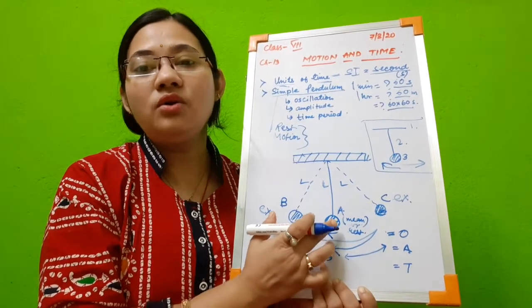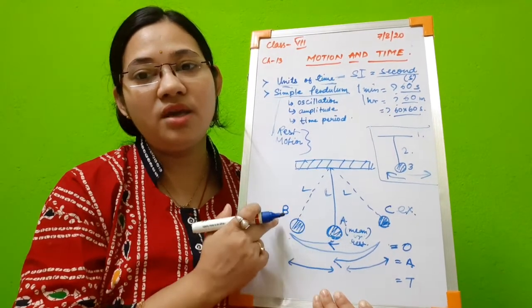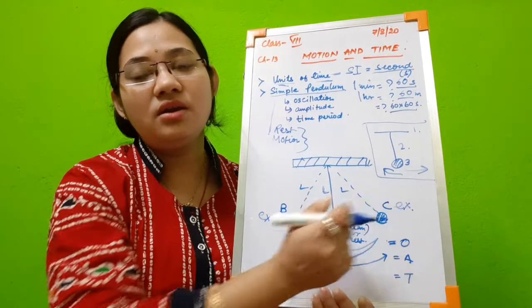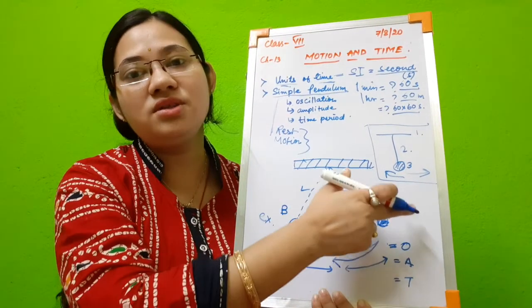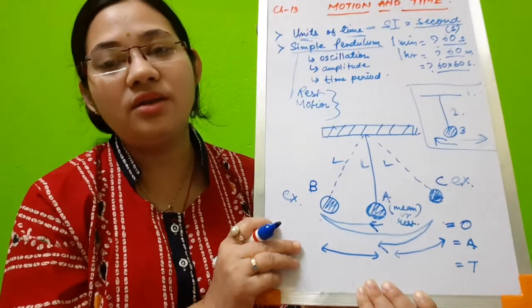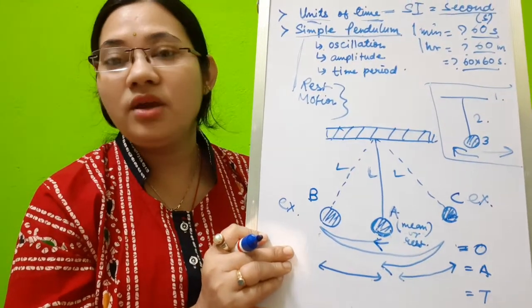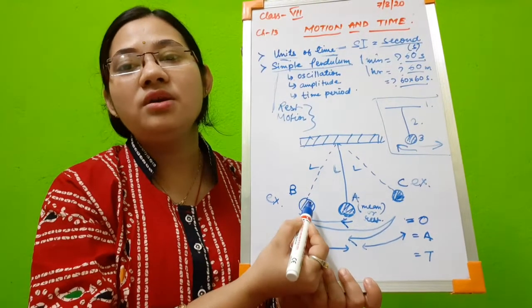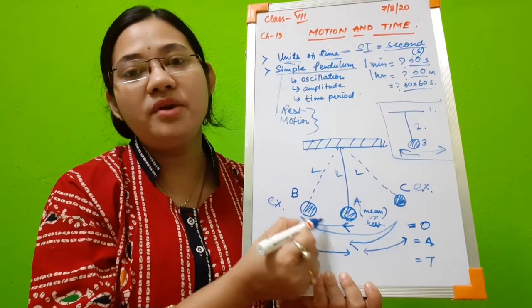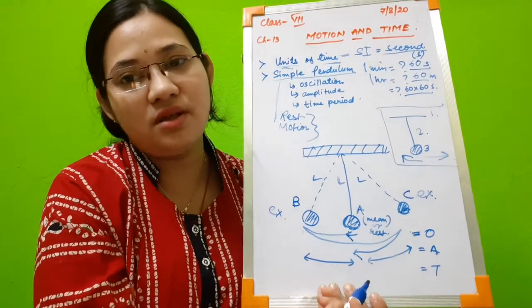But when the bob goes to the extreme on this side, it will come to B. So A to B, again from B to A, then to C, then again it will come back to A. This is one oscillation. Please don't get confused. One oscillation means one complete vibration. Or you can also say, from B to C, again from C to B, that is also one oscillation.